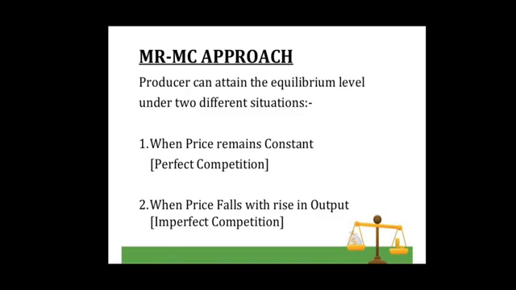And second, when price falls with rise in output. That is a situation when a firm follows its own pricing policy, and the firm can increase sales only by reducing the price, which is the case of imperfect competition, like under monopoly and monopolistic competition. So here we will discuss the determination of producer's equilibrium under perfect competition and under imperfect competition with the help of marginal cost and marginal revenue.